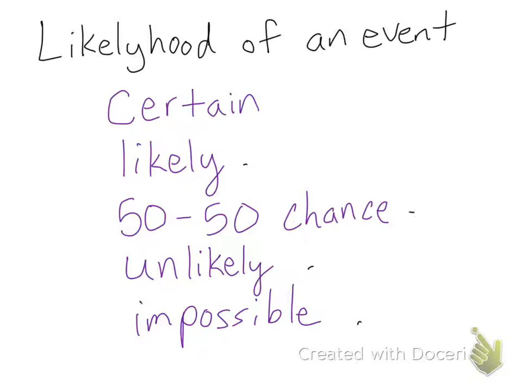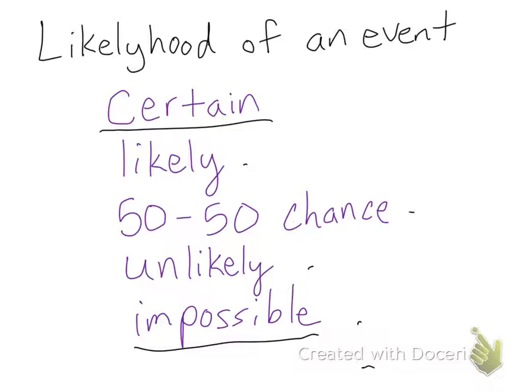When we talk about the likelihood of an event, we can use words like certain, likely, 50-50 chance, unlikely, or impossible. So, for example, if I wanted to use a word to describe the probability that I will be 1 year old tomorrow, we would use the word impossible. It's impossible for me to be 1 year old tomorrow. Okay, what about the probability that the sun will set tonight? Well, that's certain. The sun always sets every evening.